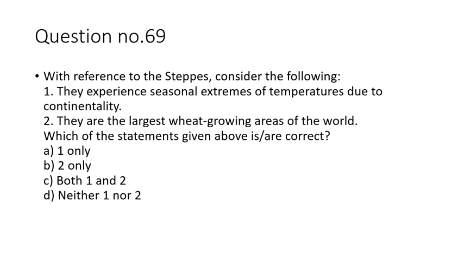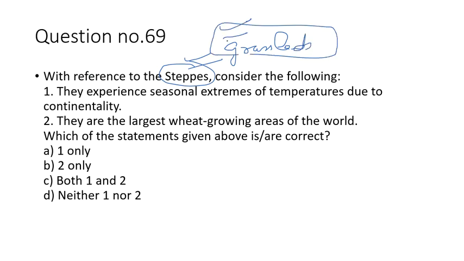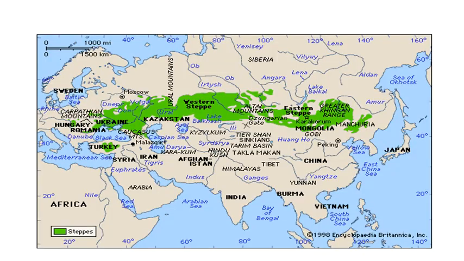Moving to question number 69. Question number 69 is about the steppes. They are the grasslands. They are the temperate grasslands. You have to identify some features of the temperate grasslands. Number 1, they experience seasonal extremes of temperature because of continentality. This statement is correct. And they are the largest wheat growing areas of the world. This is also correct. Answer is C.